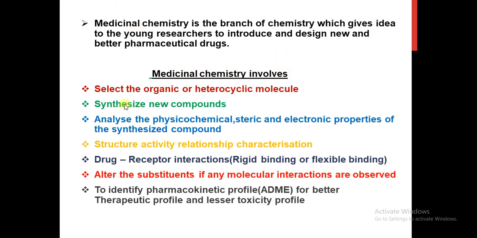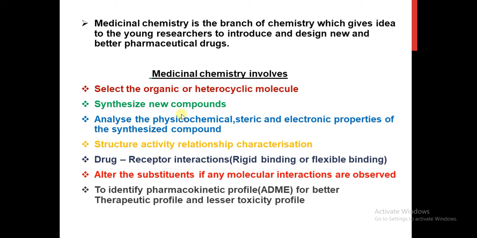Medicinal chemistry involves selecting the organic or heterocyclic molecule. This is the first step. First we'll select the organic molecule or heterocyclic molecule. Heterocyclic molecules include 3 membered, 4 membered, or 5 membered rings, or a mixture of heterocyclic and aromatic compounds. Like that, fused ring systems also we can choose. After selecting the organic or heterocyclic molecule, we'll synthesize the new compounds from the molecule.